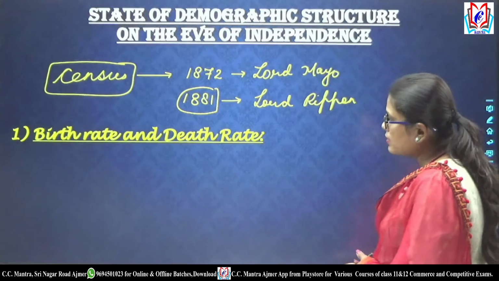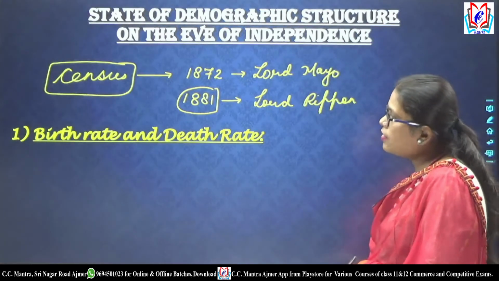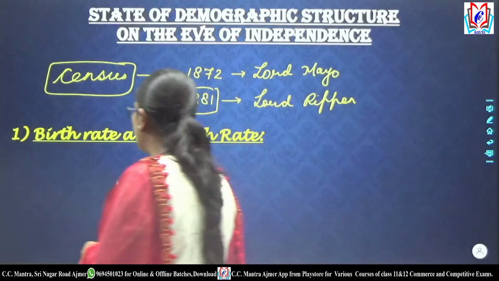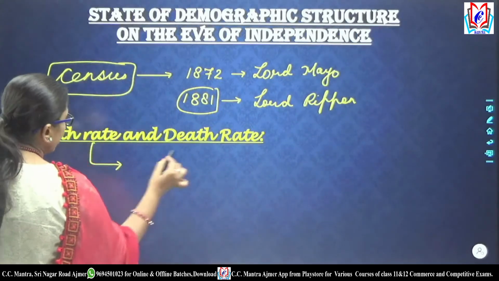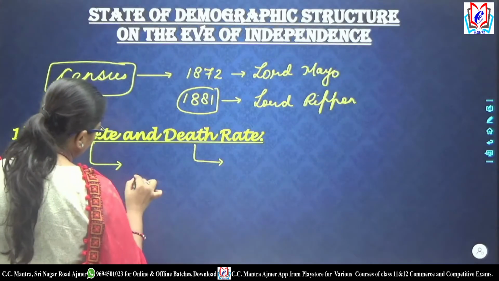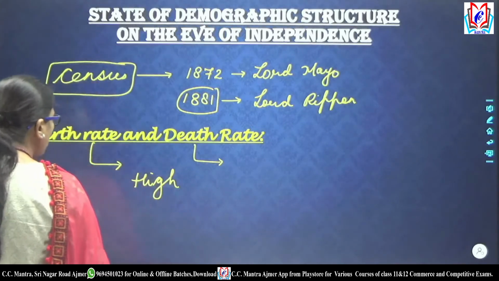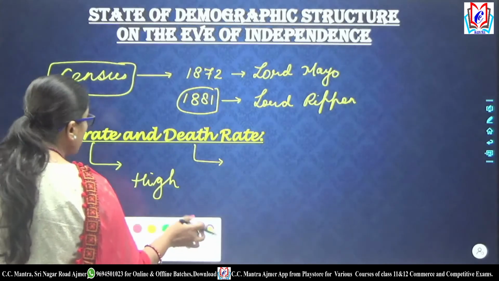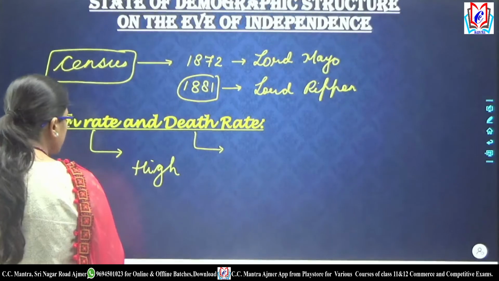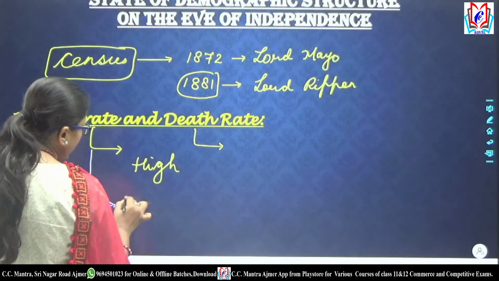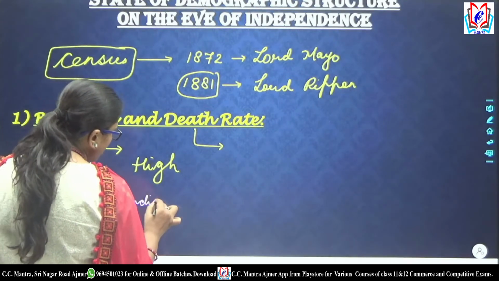So सबसे पहले हम डिस्कस करेंगे the birth rate and the death rate. Both the birth rate and death rate at the time of Britishers were very high. दोनों ही बहुत ज़्यादा थी. And a high birth rate is an indicator of illiteracy. ये क्या शो करता है? It indicates the illiteracy.